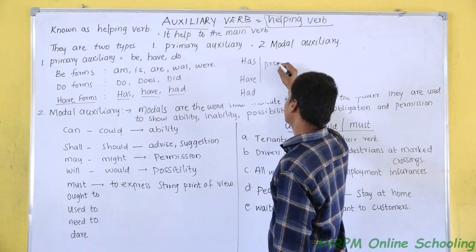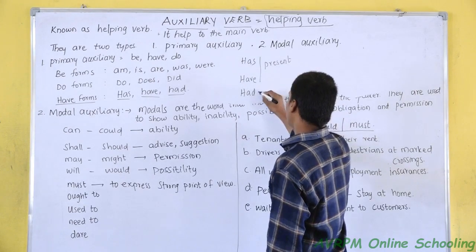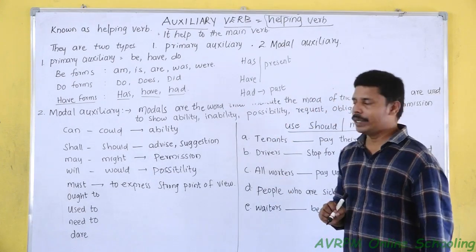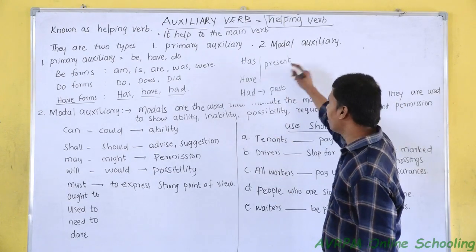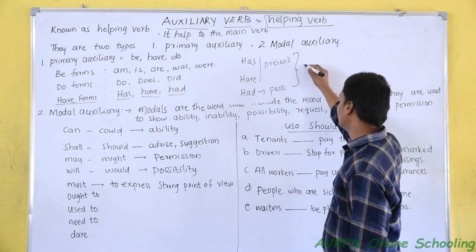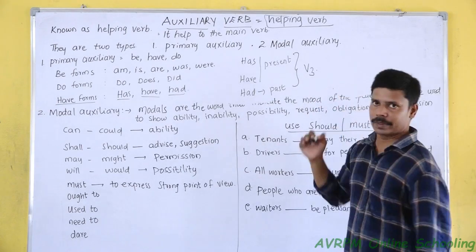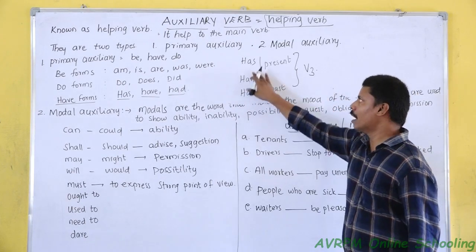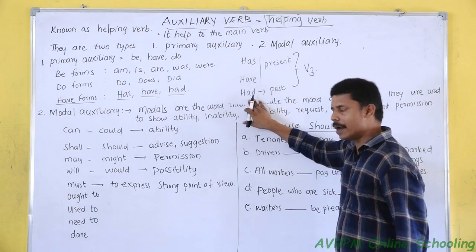The verb which we use in have form is always verb 3, the participle form of the verb, used with has, have and had.